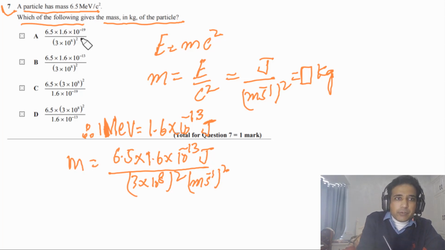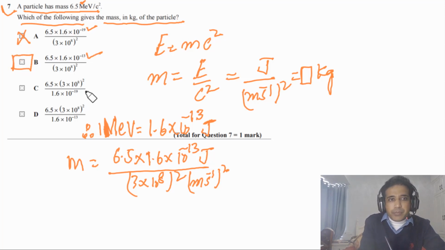Now if you look at the given options, option A is 6.5 times 1.6 times 10 to the minus 19. This is wrong because this is mega electron volt. If it was electron volt, this one would be correct. So A is not correct. 6.5 times 1.6 times 10 to the minus 13. Yes, this is correct. So the answer for this question has to be B. The others are incorrect. So the answer is B.